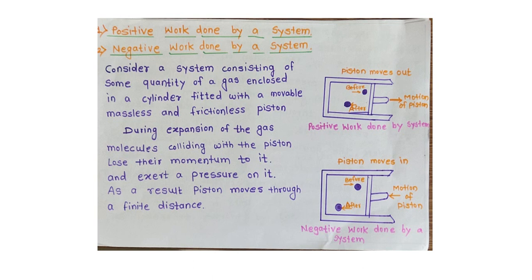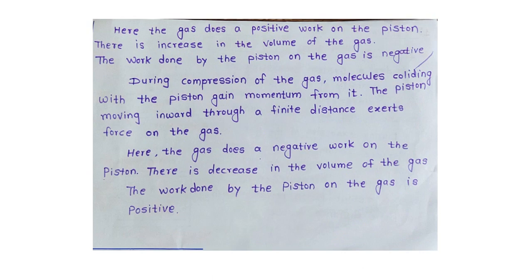How? Here the gas does a positive work on the piston and there is an increase in the volume of the gas. Volume of gas increases and the gas does a positive work on the piston. And the work done by the piston on the gas is negative.